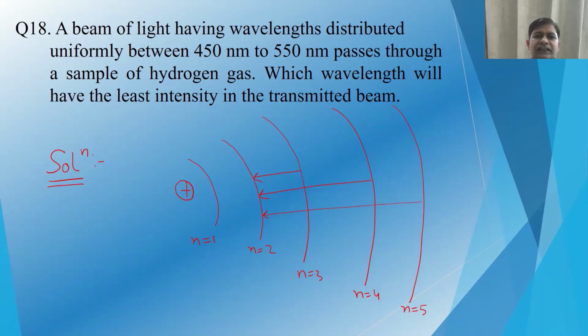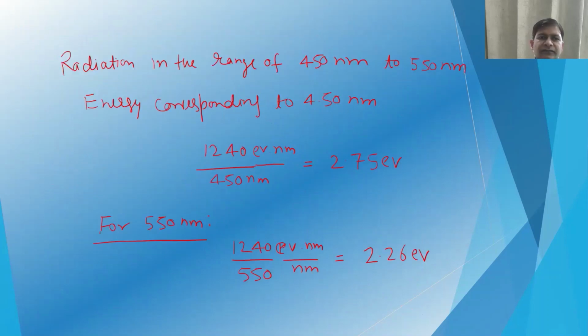Now this energy is in the visible region, 450 nanometer to 550 nanometer, and we know that the transition is coming from n is equal to 3 to n is equal to 2, or n is equal to 4 to n is equal to 2, or n is equal to 5 to n is equal to 2. So let us see what will be the energy corresponding to these radiations, and then we can see which wavelength will be absorbed. So the radiation in the range of 450 nanometer to 550 nanometer.